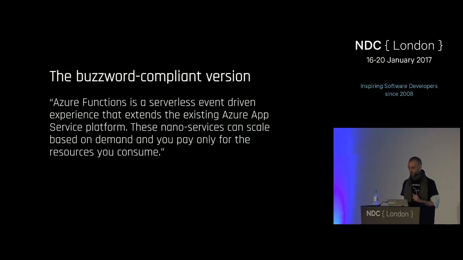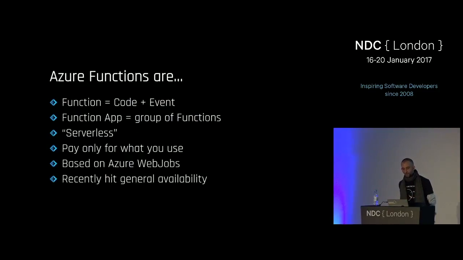So here is a version which is maybe less sexy and less buzzword compliant, but it's the short version of what an Azure Function is. The idea of a function is code, something you want to run, and an event defining when you want that code to run. In the context of Azure, functions are grouped in what's called a function app, which is simply a bunch of functions living together in the same place. They're typically there because they will talk together and share some resources.